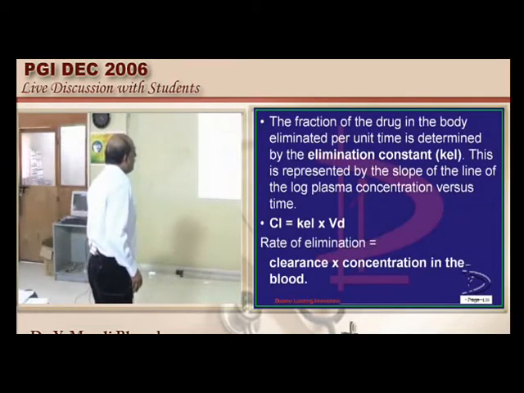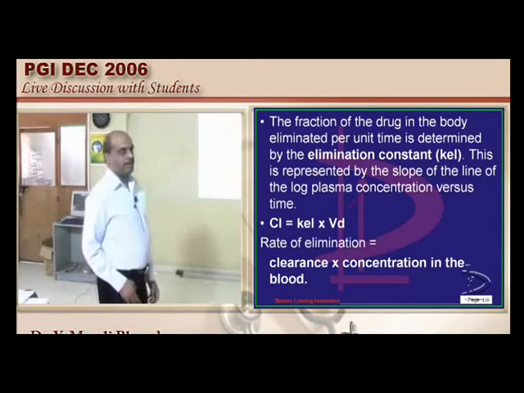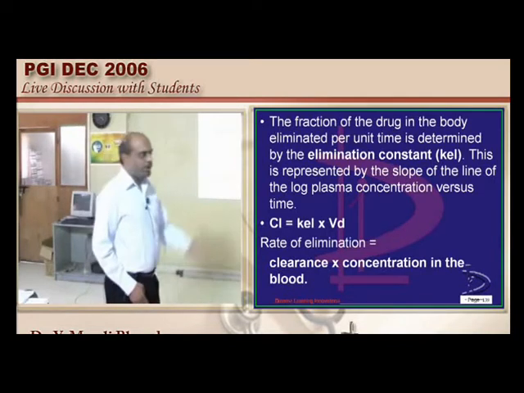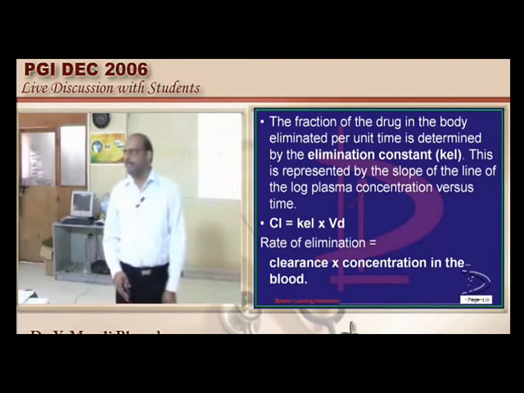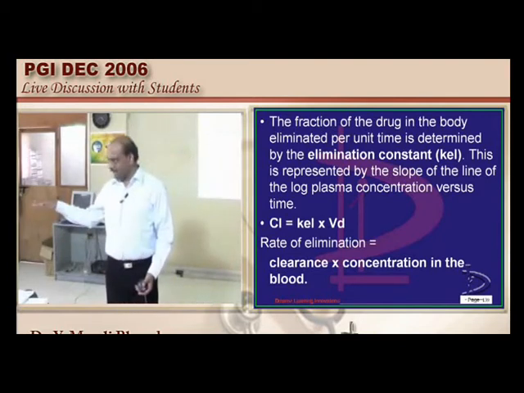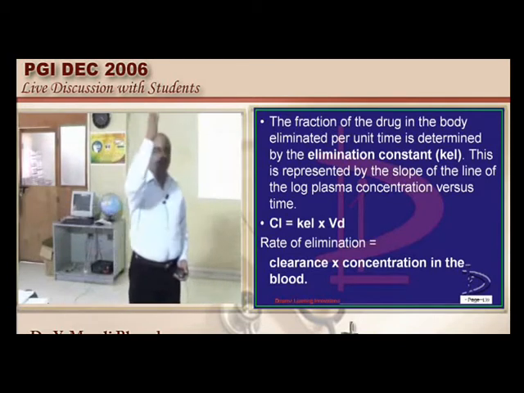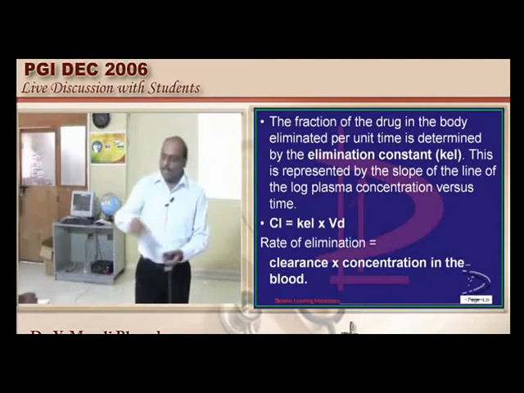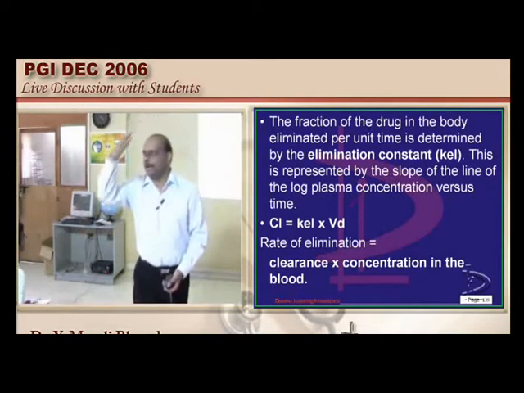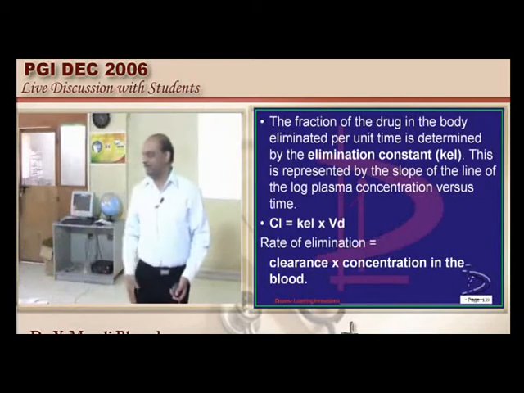Now what do you mean by elimination constant? Very simple. Take time on the x-axis and concentration of the drug on the y-axis. As the time passes, the drug concentration keeps on falling down.